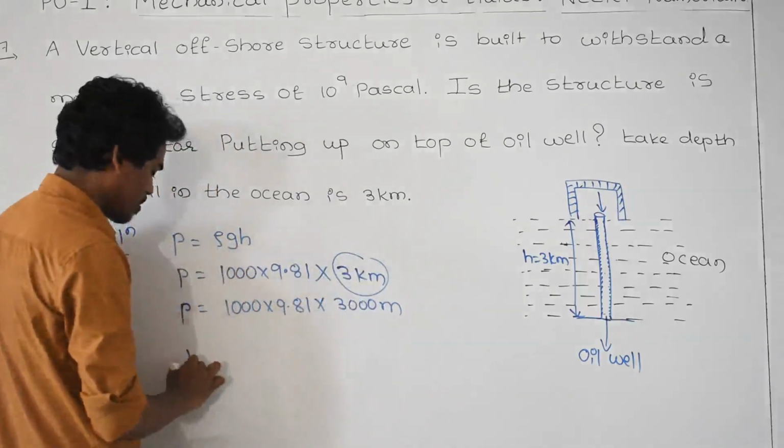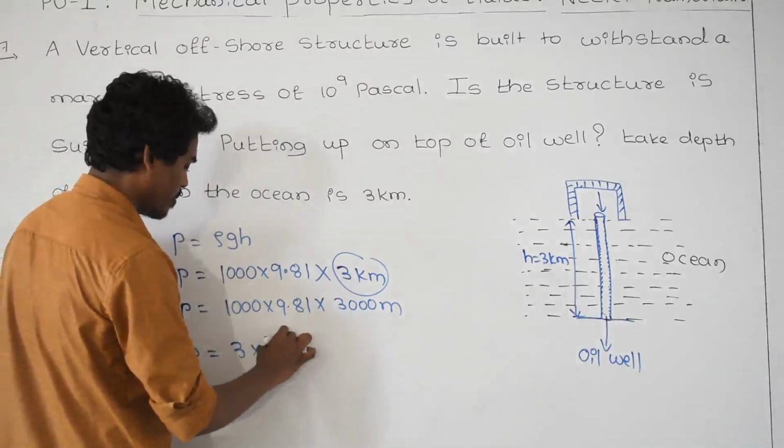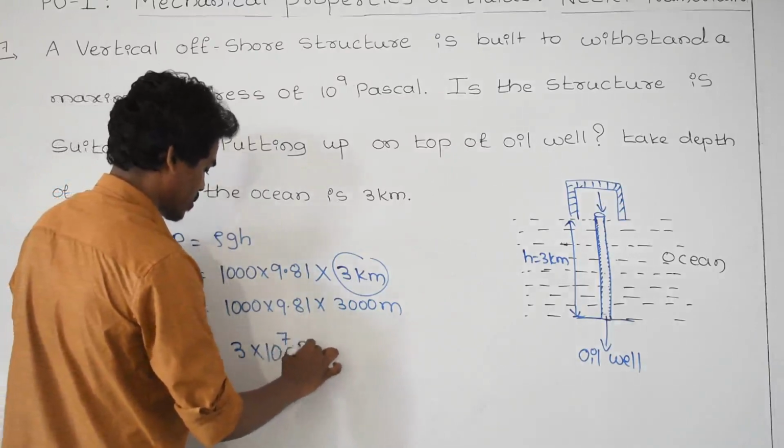Multiplying all the values, you are getting around 3 into 10 to the power of 7 Pascal.